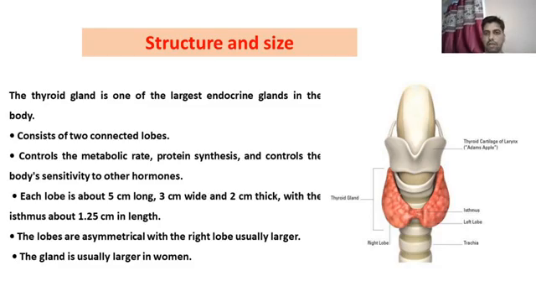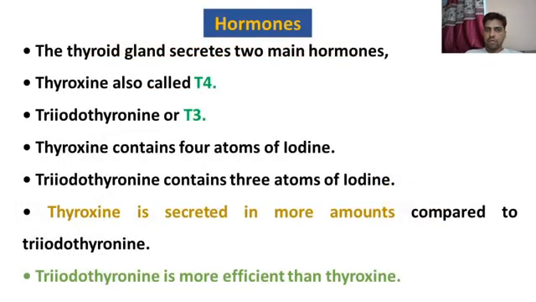So this thyroid gland is the largest endocrine gland of our body, and when we discuss its volume, it is around 5 centimeter long, 3 centimeter wide, and 2 centimeter thick. And there are some studies which suggest that the thyroid gland of females is larger in size as compared to male individuals.